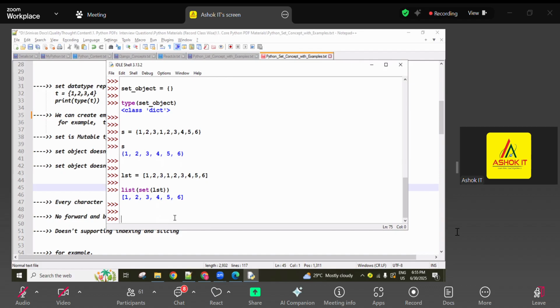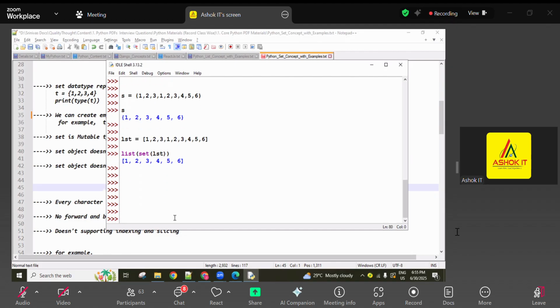Without using the set function, how do we remove the duplicate values from the given list, if asked? Using a normal for loop, access every element and compare whether that element is available inside one empty object. If not available, add it. If available, do not add it. Like that, after completing the for loop iteration, only unique elements are maintained. This is all your own logic, guys. Last session I explained this. Do you remember? Removing the duplicate values by writing a for loop.